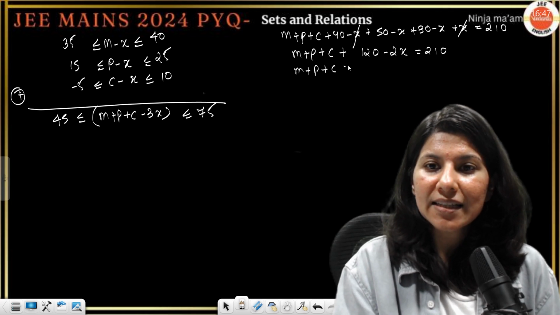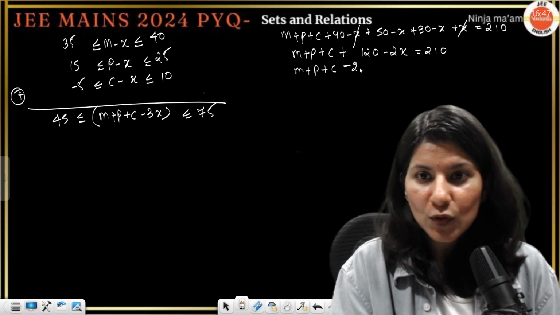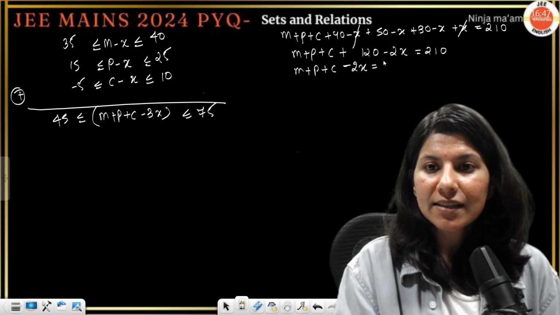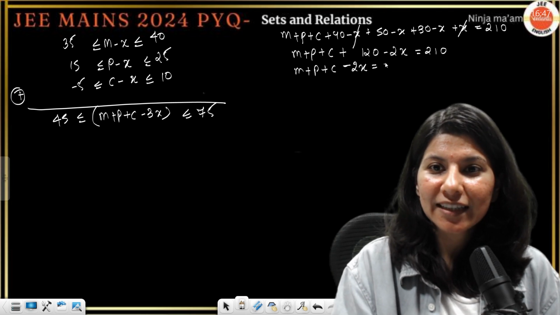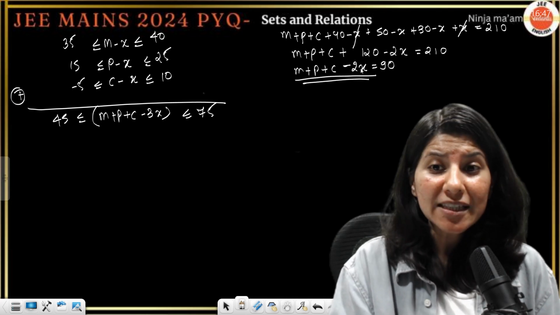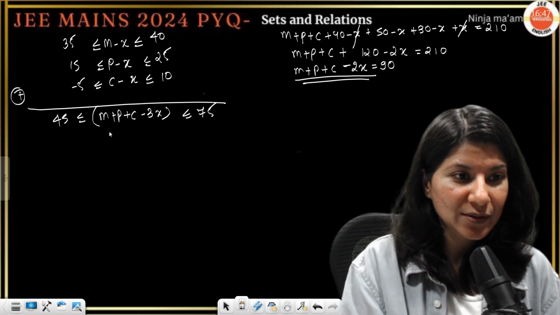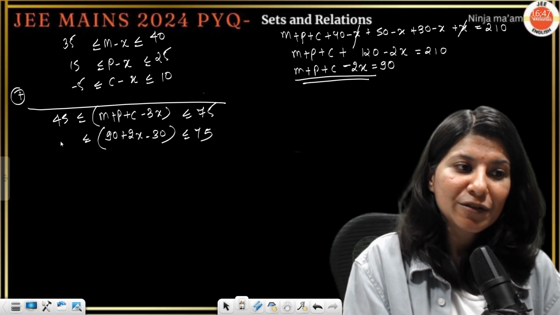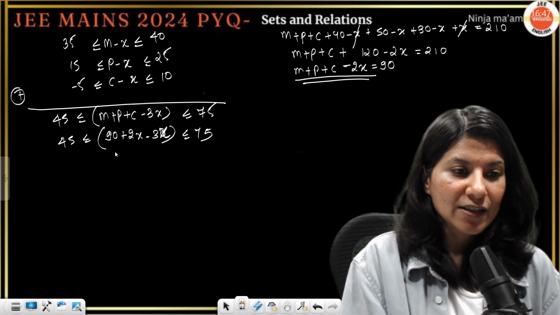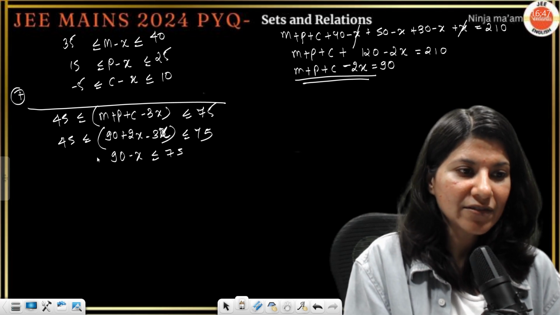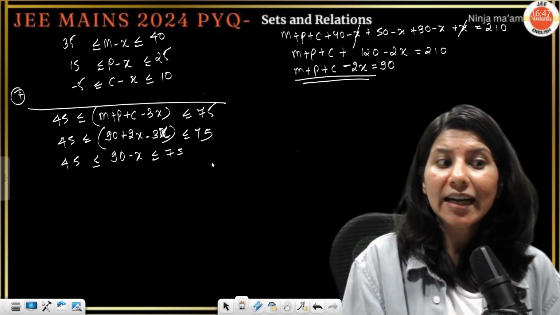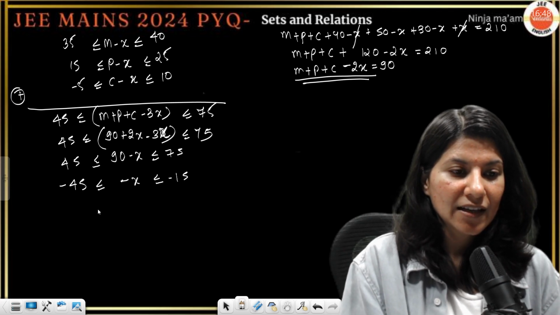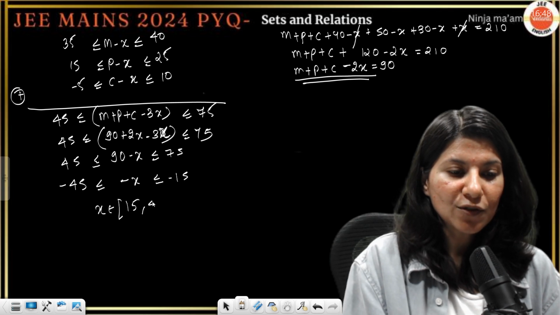M plus P plus C minus 2x is 120 and 210, so this is 90. M plus P plus C is actually 90 plus 2x. So 90 plus 2x minus 3x, I'm putting values, 75, 45 minus 3x. So 90 minus x between 75 and 45. Subtract 90 throughout. So minus 45 and this is minus 15. This is minus x. So x belongs to 15 to 45.